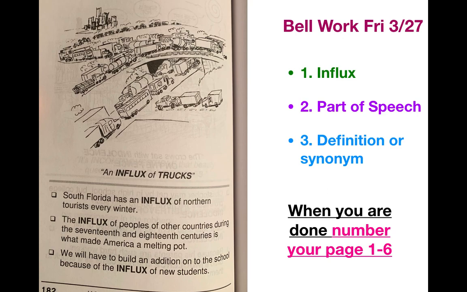So South Florida has an influx of northern tourists every year. Okay. I imagine people from the north are going to Florida because it's warm, and there are a lot of them. South Florida has a lot of northern tourists every year. You can see in the picture there are a lot of trucks, and that is exactly what an influx is.